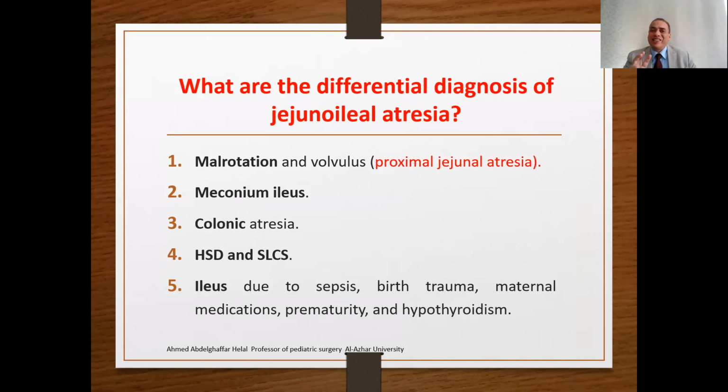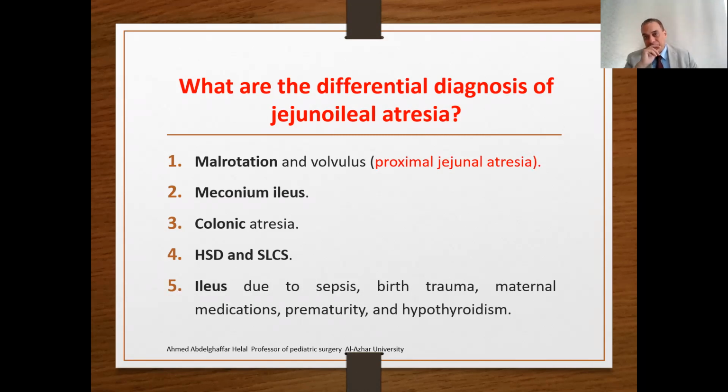Meconium ileus causes distal ileal obstruction, so you may have multiple dilated loops on the X-ray. However, the meconium will prevent the development of air-fluid levels, so you will find dilated loops without air-fluid levels. We discussed this previously in the lectures regarding meconium ileus. Also, when you perform a contrast enema, if the contrast can reflux into the terminal ileum, it will mix with the meconium, and you will see meconium pellets inside the terminal ileum.